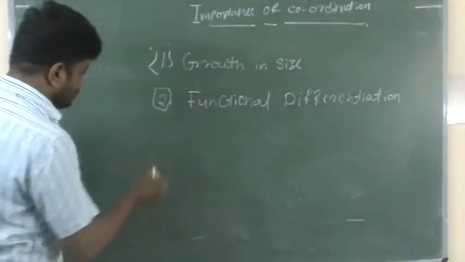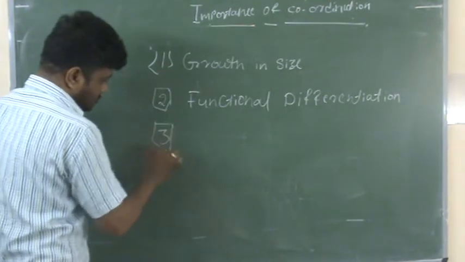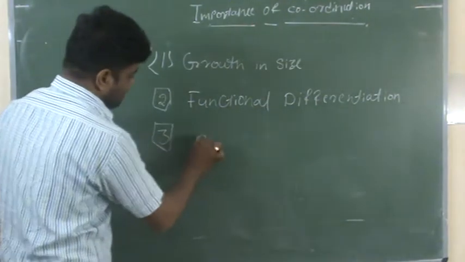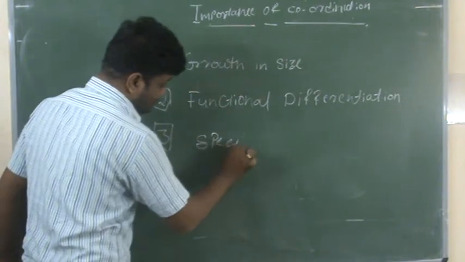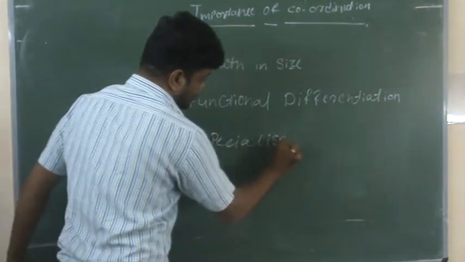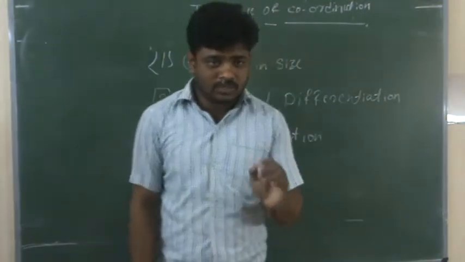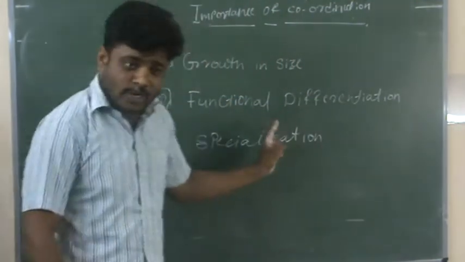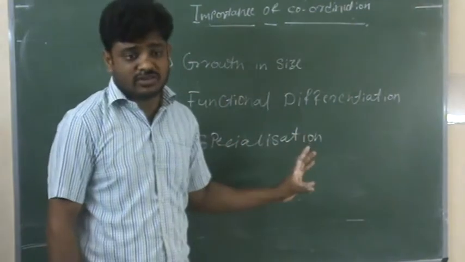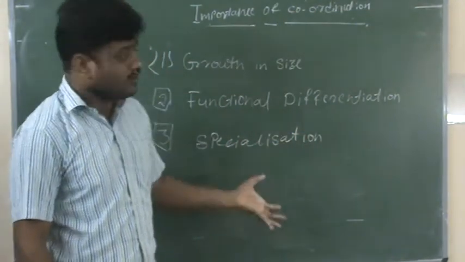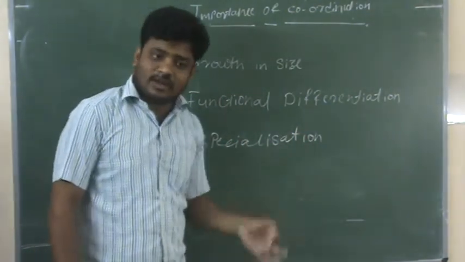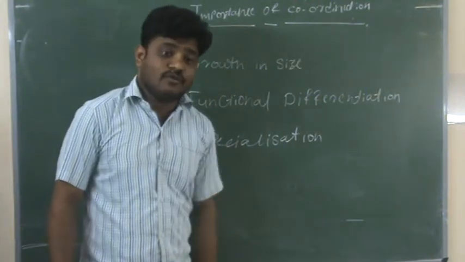The third one is specialization. What is the reason for coordination? Why do we need coordination? What is the necessity of coordination?